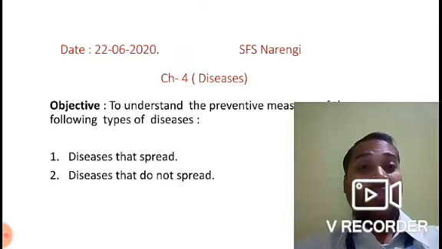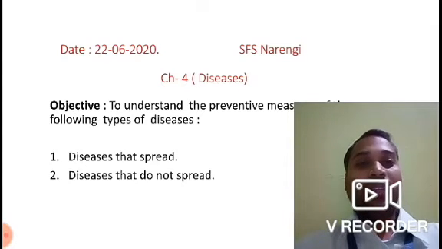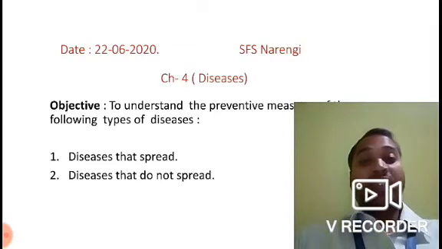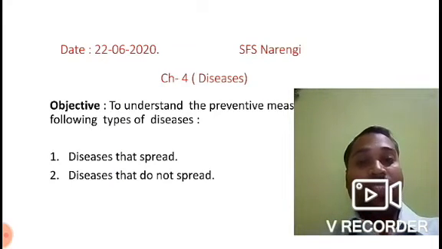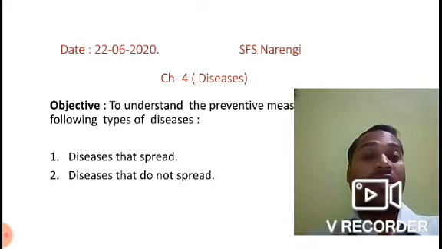So we are in chapter 4, diseases, and today we are going to understand the preventive measures of the following two types of diseases, which are diseases that spread, also known as communicable diseases, and then we'll also discuss the preventive measures of the diseases that do not spread, which are known as non-communicable.